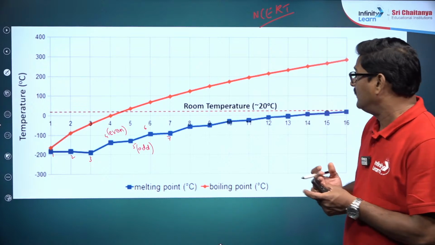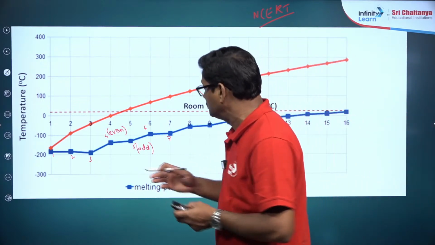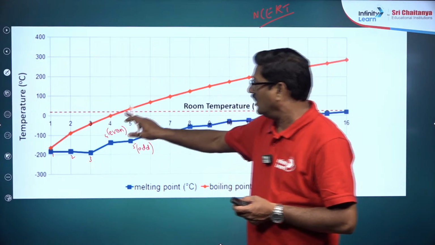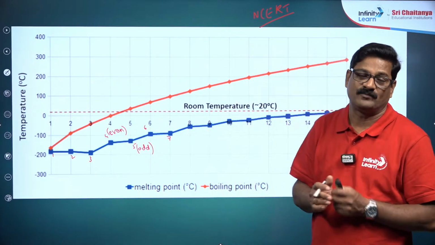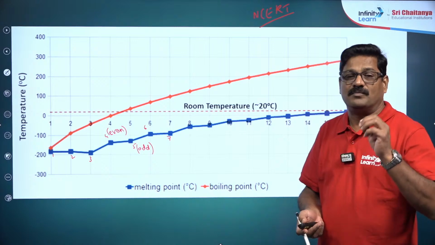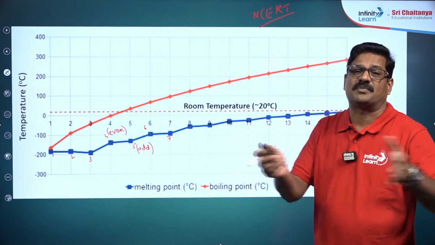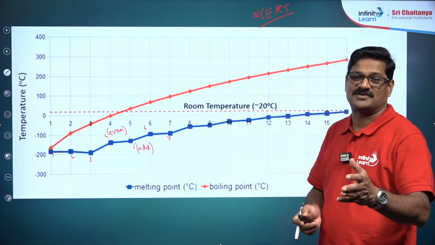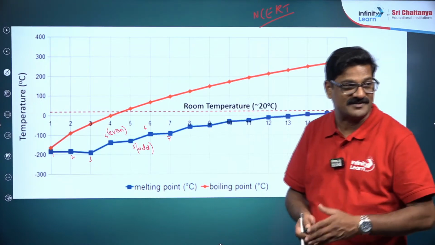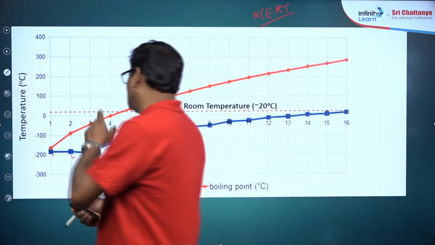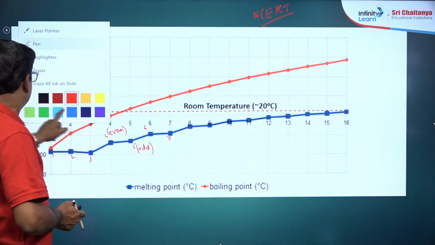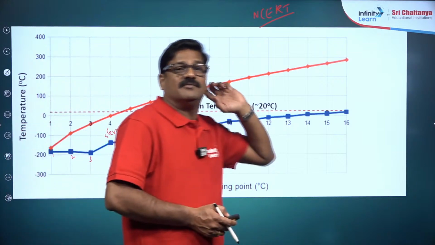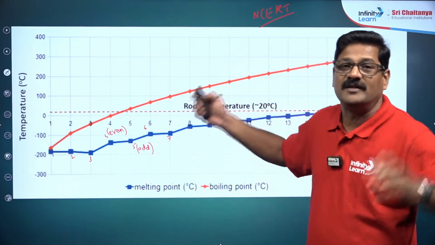And of course, when you talk about boiling point values, the boiling points of alkanes are very close. That's the reason why alkanes are difficult to separate by the distillation process. So for that, a lot of expenditure is made in the petrochemical industry. And based on the melting point and boiling point, you can see the NCERT. A very good explanation is given here in this live session.